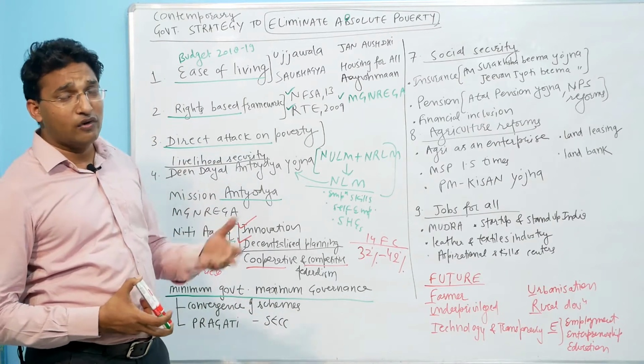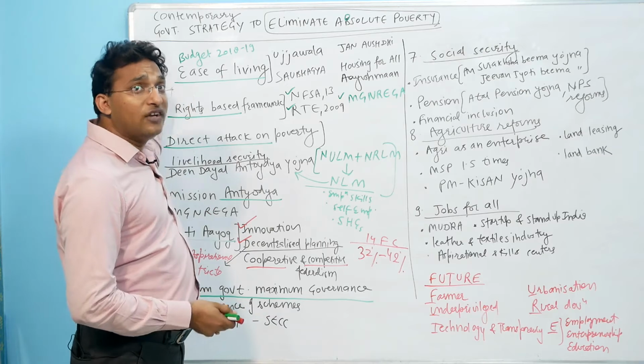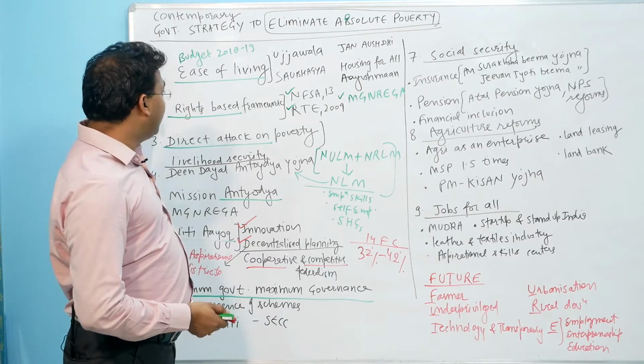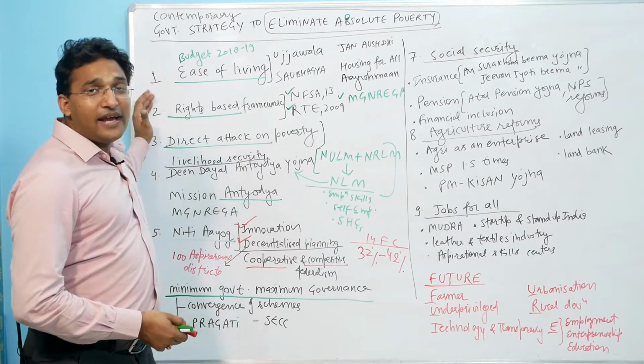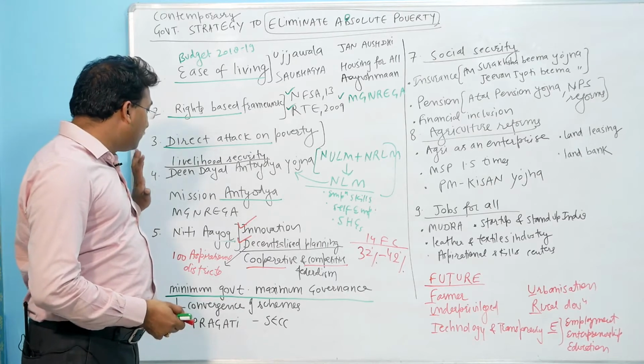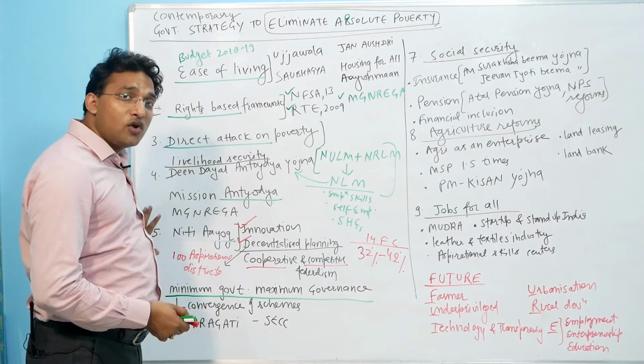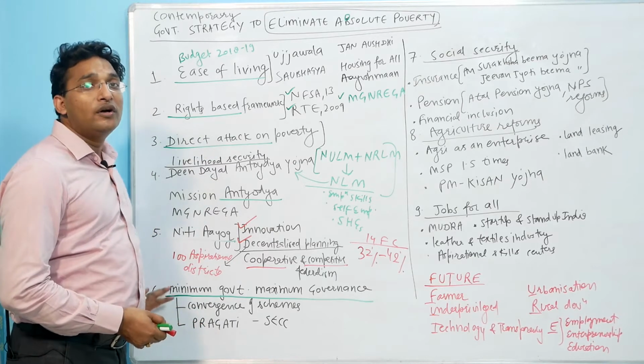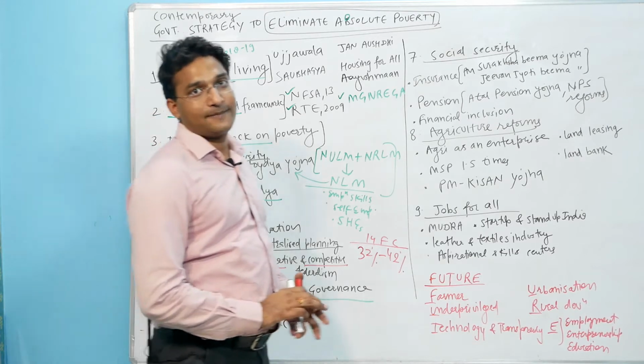So now let us revise quickly. The first perspective is ease of living. The second perspective is the rights-based framework. Then we have the direct attack on poverty. Then we have livelihood security. Then we have Niti Aayog and decentralized planning, and then we have minimum government, maximum governance.